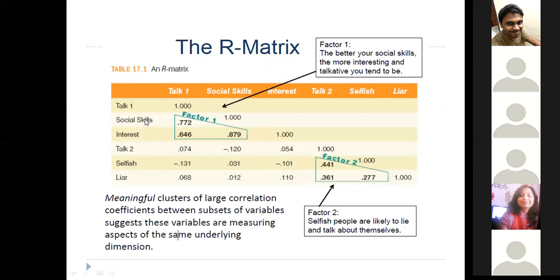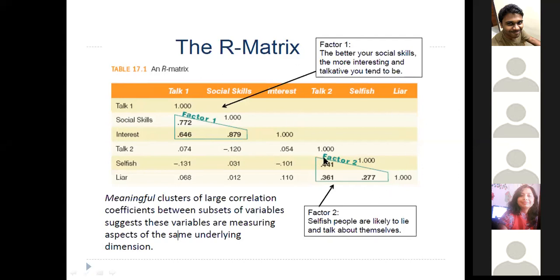Social skills and talk 1 have a correlation of 0.772, the correlation between interest and talk 1 is high, and interest and social skills is 0.879. So I can group these three into factor 1. Maybe it's all about your social skills and how interesting you are. If you're like that, you will be a somewhat talkative person and an extrovert.